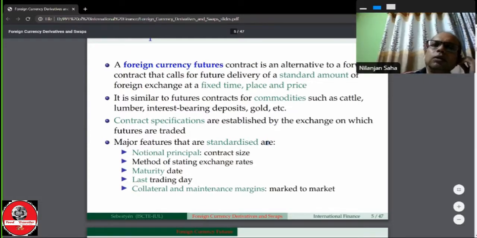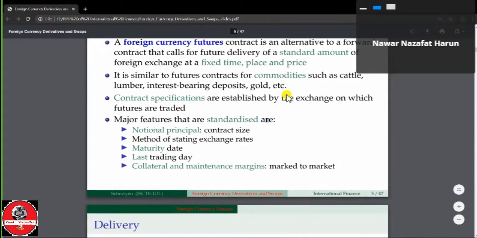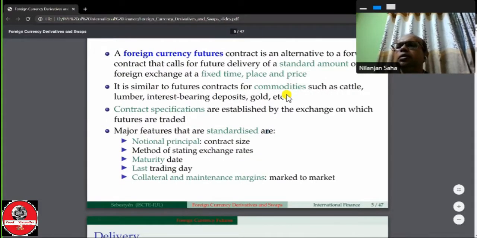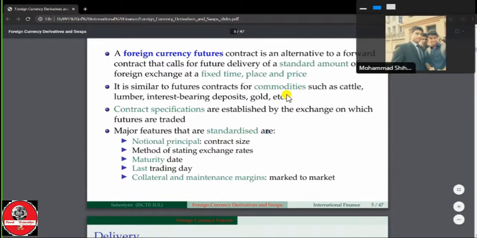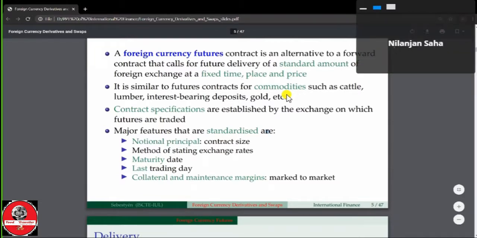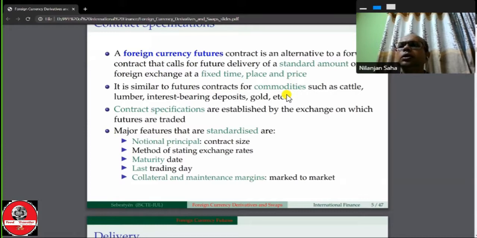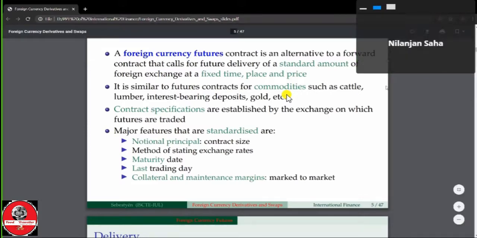Okay. So which method of stating exchange rate is used in this case? Sir, American terms. American method is used. Clear? Yes, sir. American method. In this case, the American method is used. Okay.